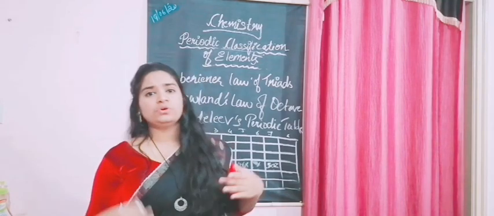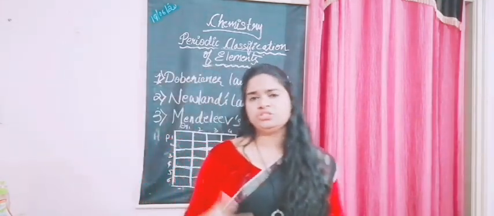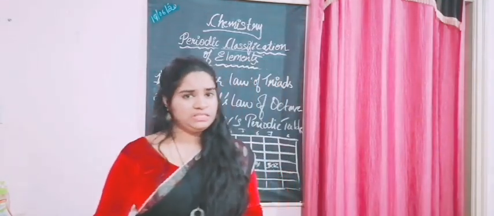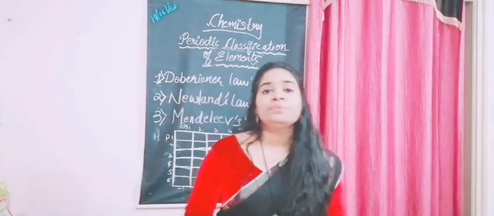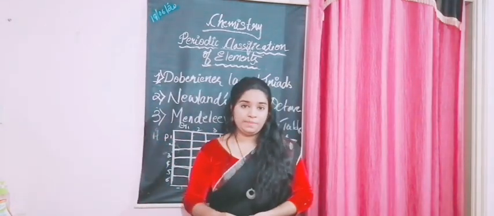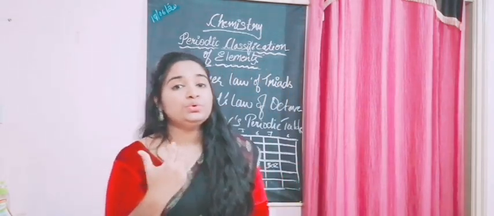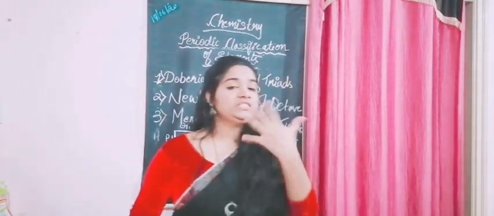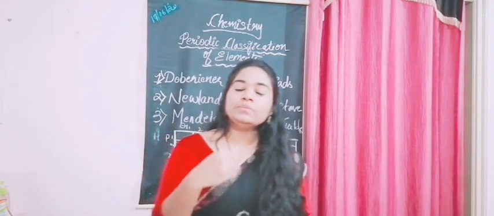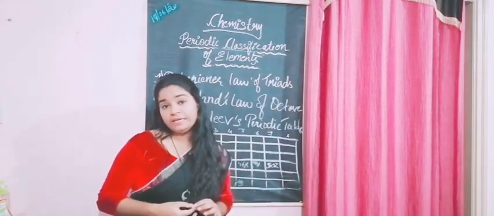He had some demerits because he couldn't arrange all the elements that were discovered in future. Now, the next person came up with a new idea. Who was it? It was none other than Newlands. So what was his law named? Newlands' Law of Octaves, right? Octave means 8. Then what did he state?